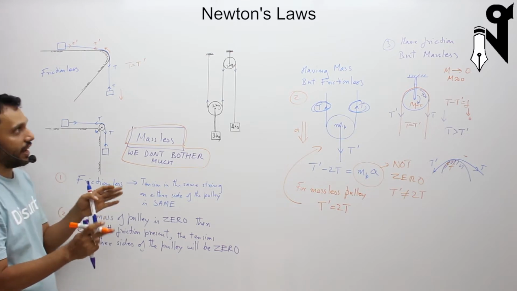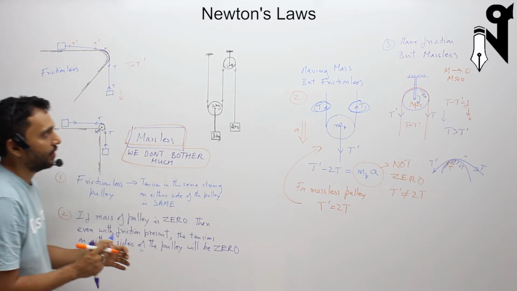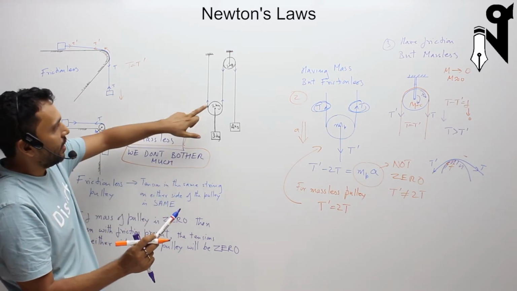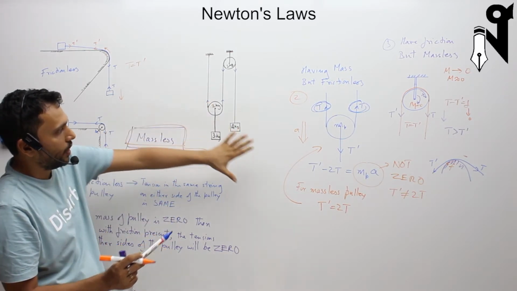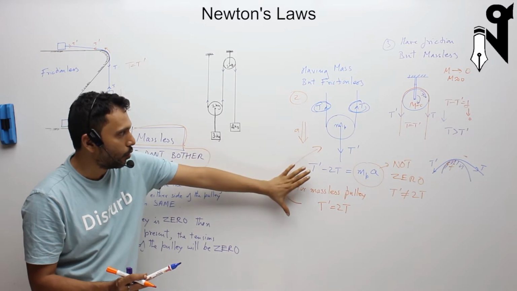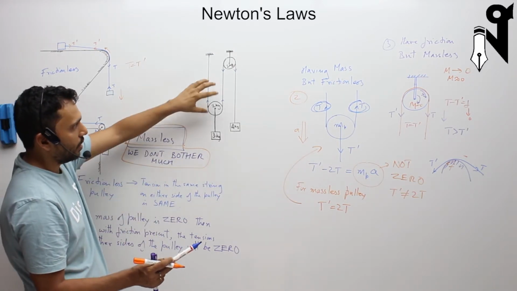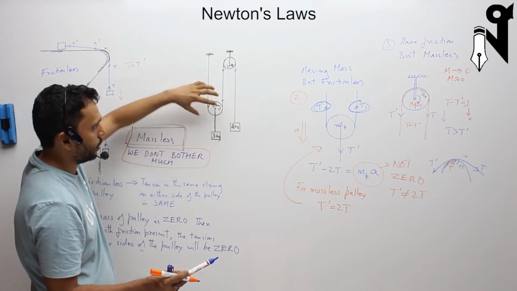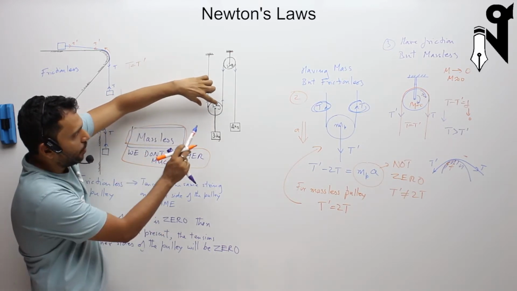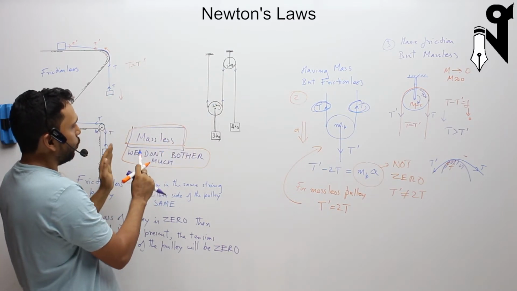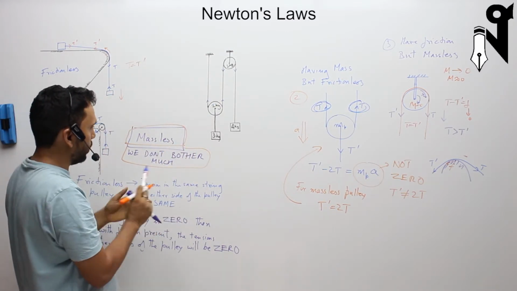If it is a frictionless pulley, then in a movable pulley, if there is mass, we have something to bother. So that was written over here. If it is frictionless but having a mass, then we have to bother in this situation. If it was massless and having friction, we didn't have to bother. Massless with or without friction, we don't have to bother.